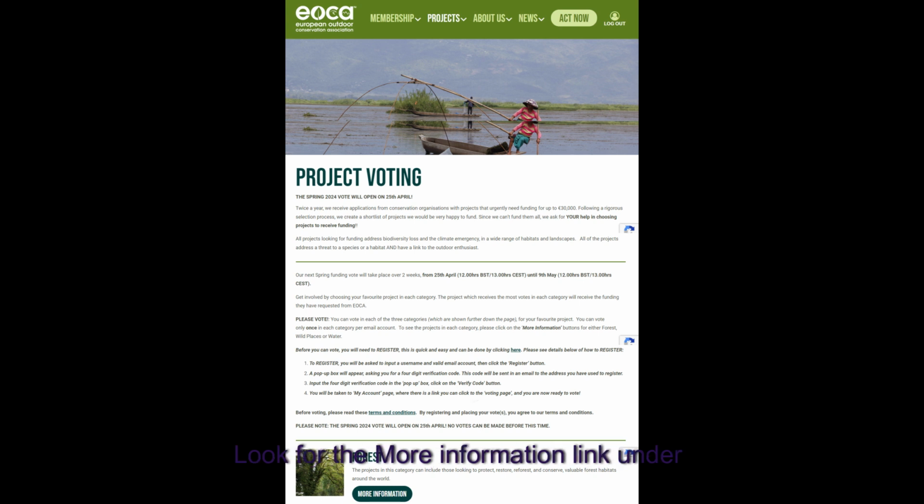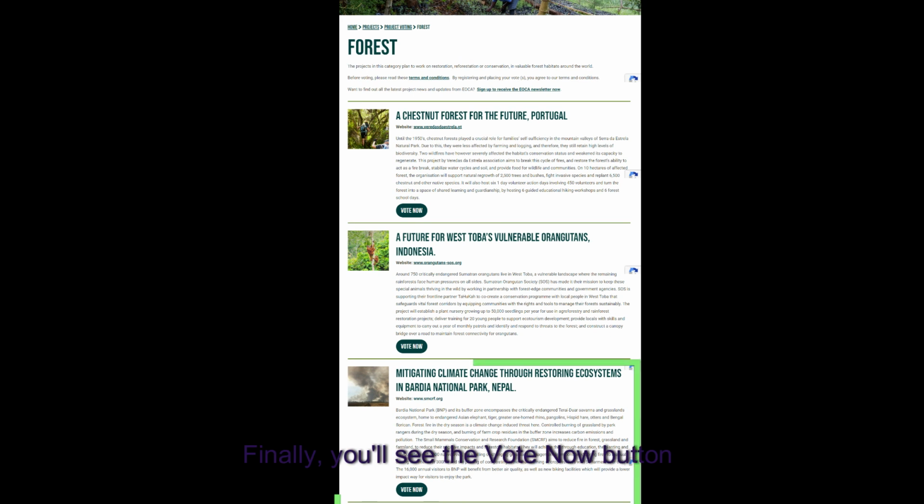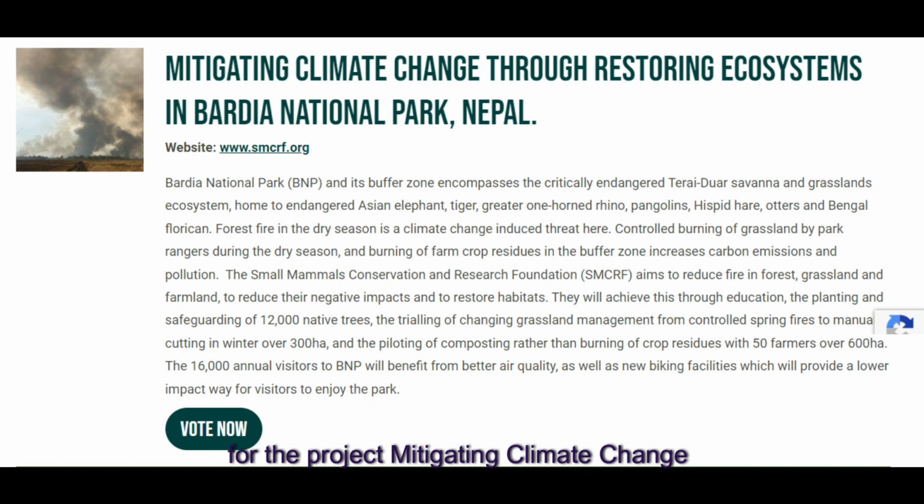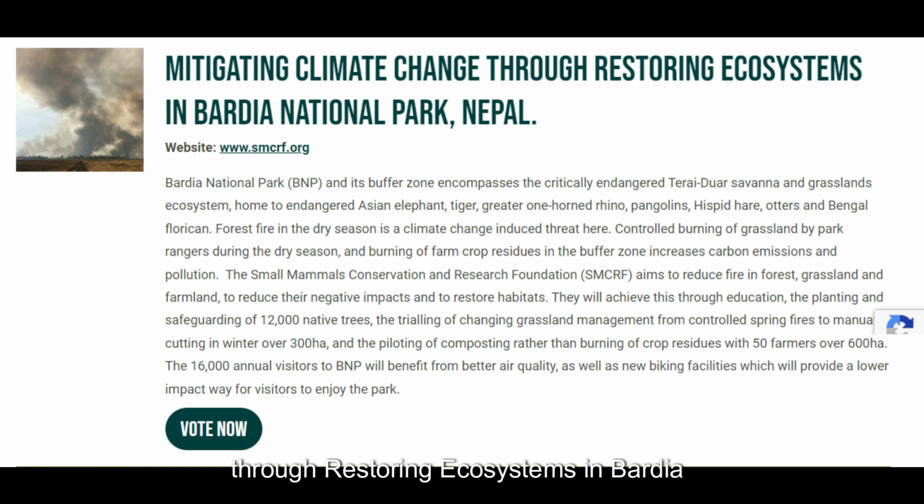Look for the More Information link under the Forest section and click on it. Finally, you'll see the Vote Now button for the project Mitigating Climate Change Through Restoring Ecosystems in Bardia National Park, Nepal. Click on it. And that's it. You've just cast your vote.